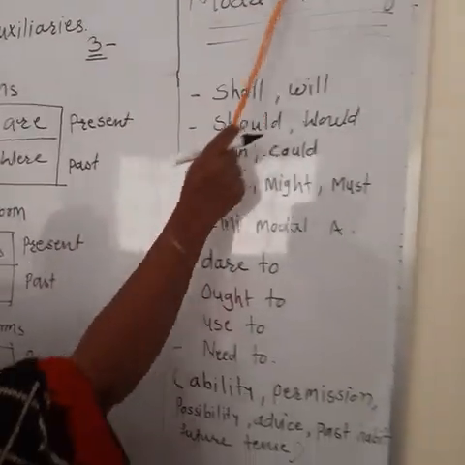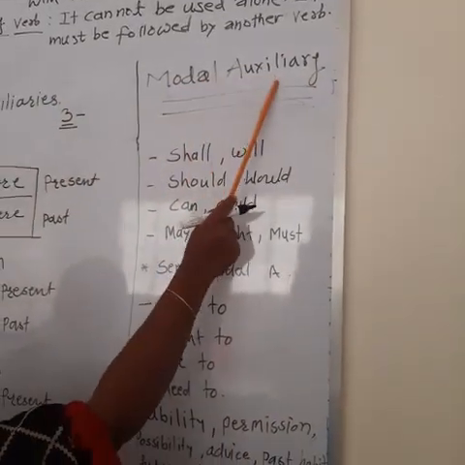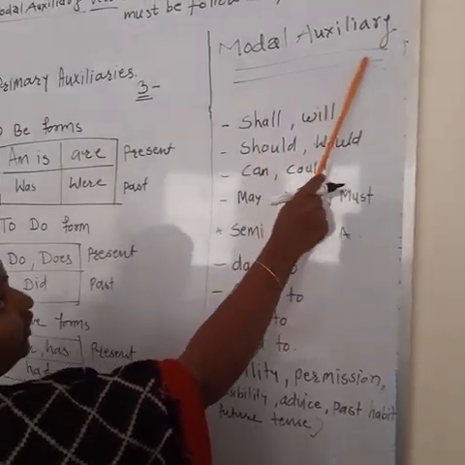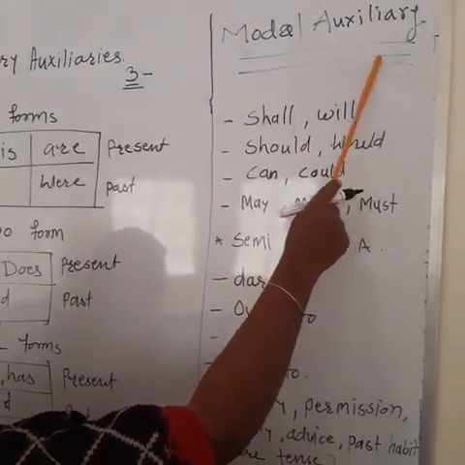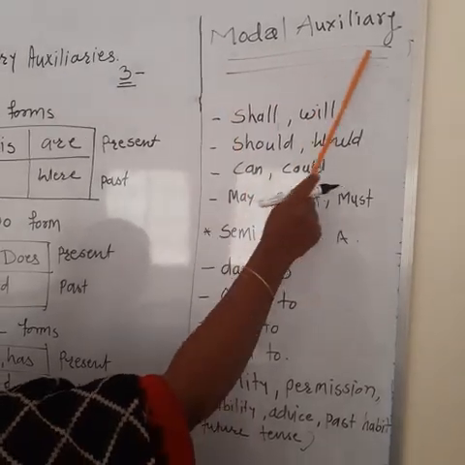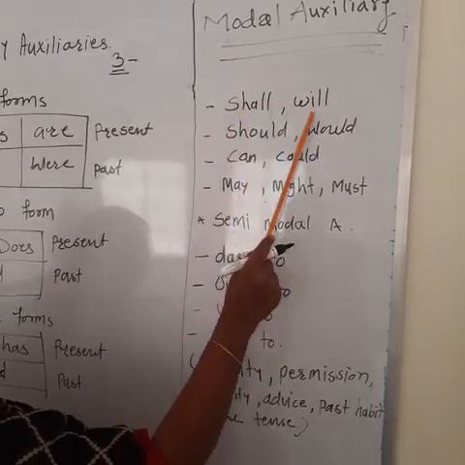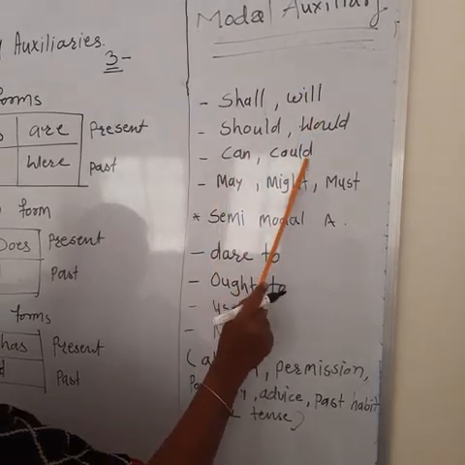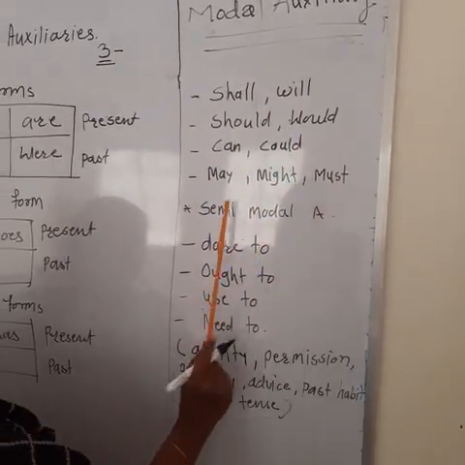Then the modal auxiliaries. We have seen that these auxiliaries are not used alone. So what are the modal auxiliaries? Shall, should, will, would, can, could, may, might, must.